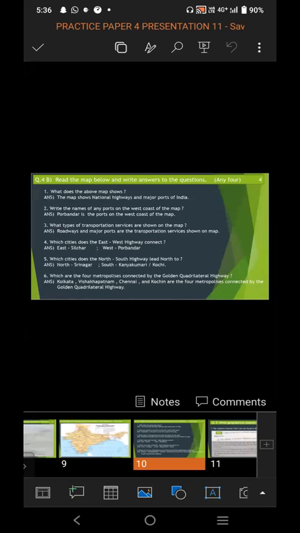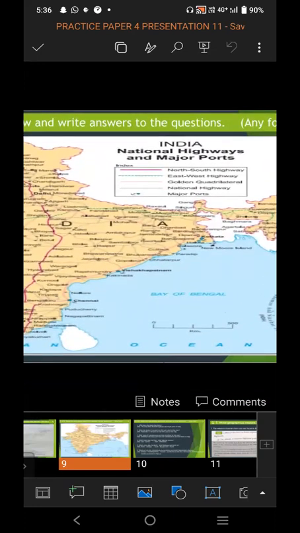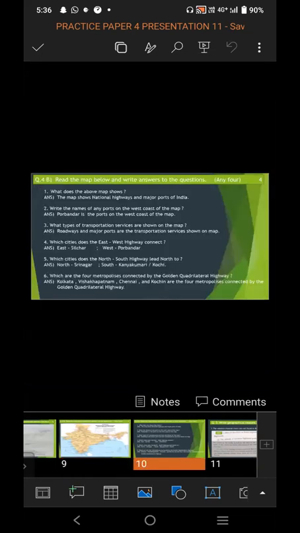Fourth question. Which cities does the east-west highway connect? So when we see the map, the east-west highway is given in a green dotted line. From that, we can see in the map that to the east, it starts from Silchar, and to the west, it ends at Porbandar. So the cities the east-west highway connects are Silchar on the east side and Porbandar on the west.